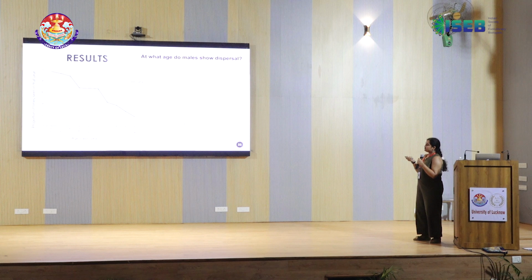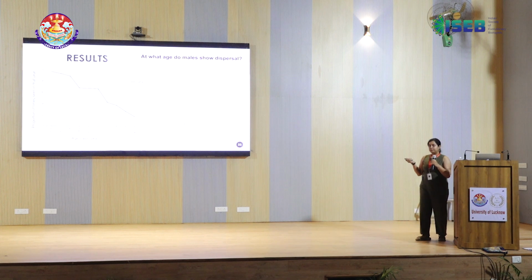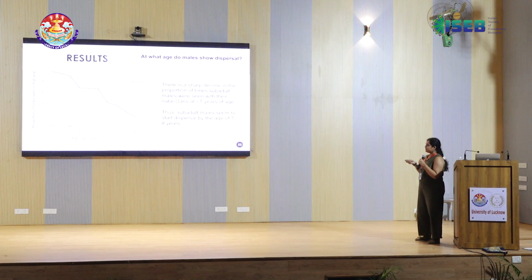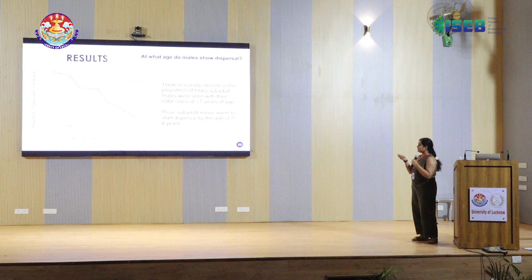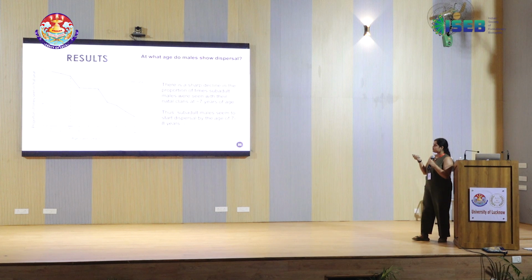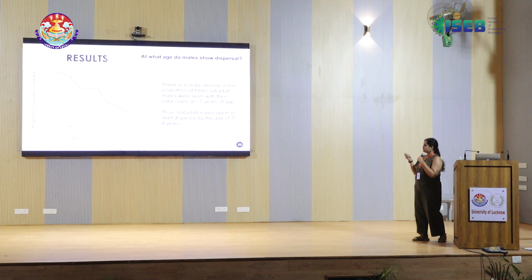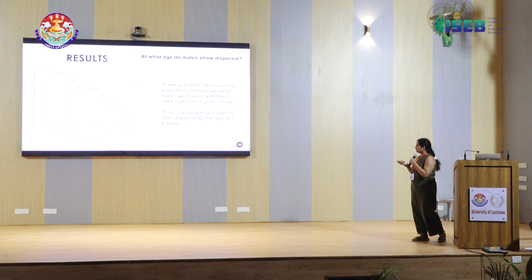In terms of when they start dispersing, if you look at this curve of decrease in the proportion of time seen with natal clan, we see that at the age of 7 years, there's a sharp decline, and this is probably the age at which the males are starting to disperse. We also see a similar thing happening at the age of 10 to 11 years as well. This is something that I need to further analyze to understand if there are differences in how the males are dispersing at different parts of their subadult life.